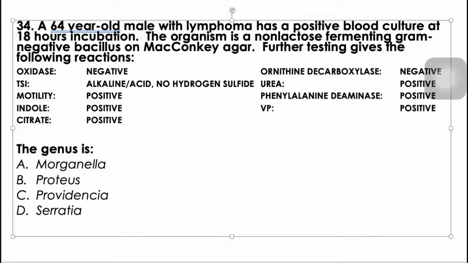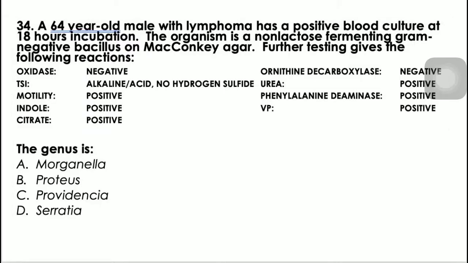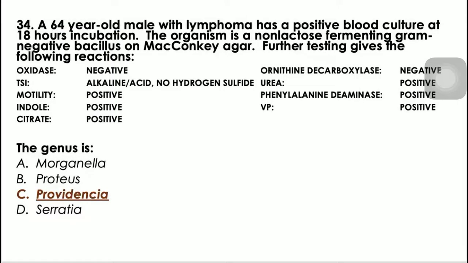Okay, so again, we have letter C, Providencia. Okay, so ang naging factor talaga to differentiate here is yung in-vic reaction. But again, tingin ko may mali sa Voges-Proskauer dito. But nevertheless, no, we can eliminate naman even without the use of Bennett and Voges-Proskauer. We can eliminate using the indole and citrate.